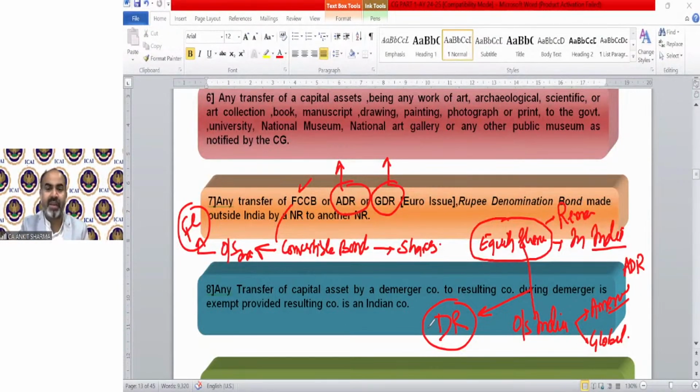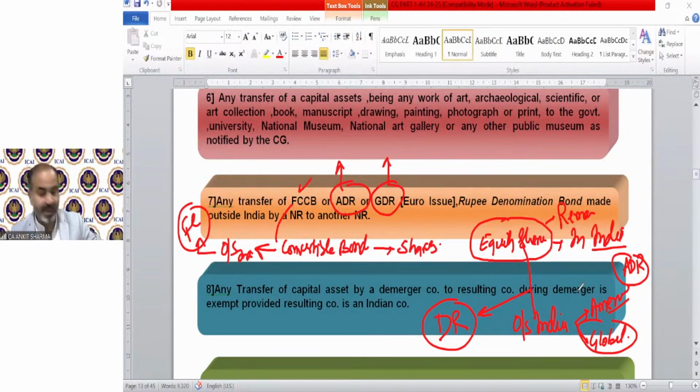The difference between ADR, GDR and equity shares is only one. ADR has the same characteristics as a normal equity share, but ADR, GDR do not have voting rights. So voting rights will not be transferred, only economic benefits like bonus shares, dividend, etc. will be transferred to the person who buys these ADR and GDR. So if you want to understand the concept of FCCB, ADR, GDR in detail, you can Google it, of course, or refer to any book.